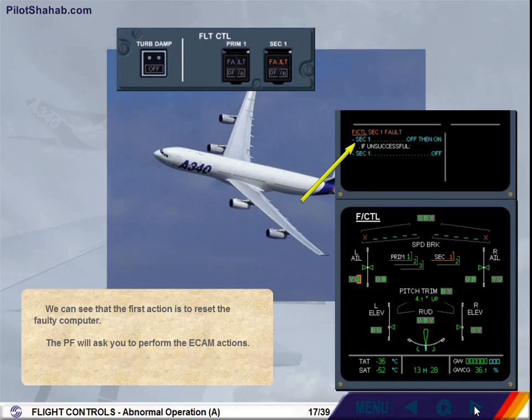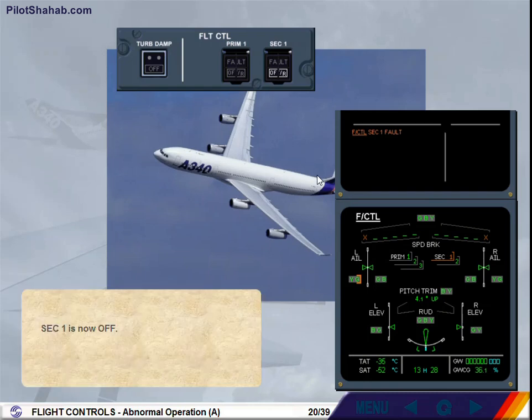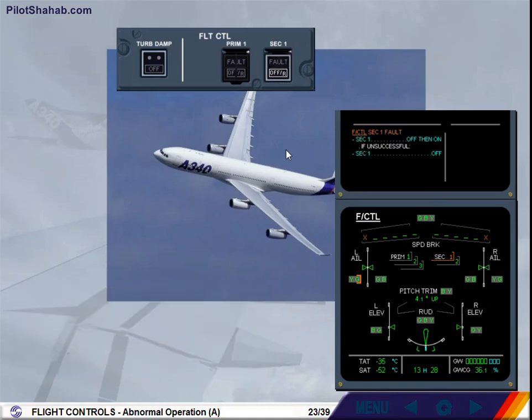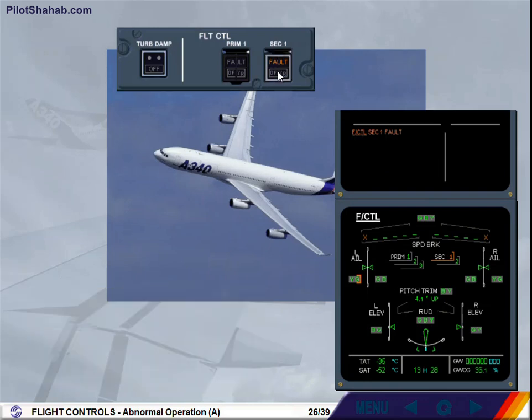Perform ECAM action. SEC 1 is now off. Continue ECAM action. SEC 1 has not been successfully reset. The procedure requires you to switch SEC 1 off. Continue ECAM action.